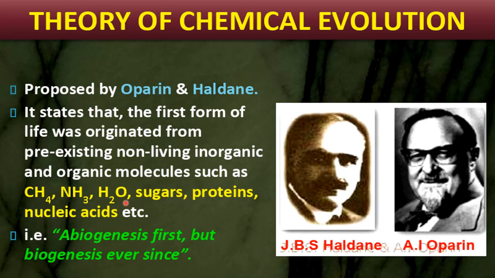These molecules can combine to form a cell and a living organism. This is called the Oparin and Haldane theory of chemical evolution, and at present it is the most acceptable theory for the origin of life. Now, abiogenesis first, but biogenesis ever since.